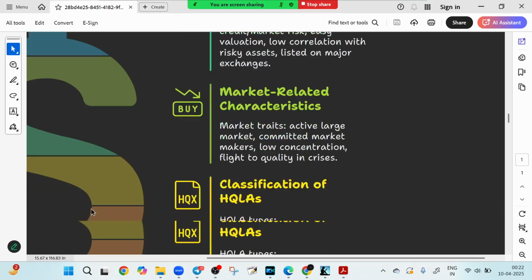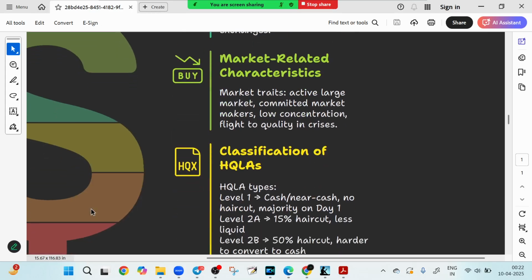Now if you look at the market-related characteristics, from a market view the asset must be actively traded in a large and deep market, right? It should have a committed market maker and low concentration, ensuring it holds its value even in a liquidity crunch. Low concentration and flight to quality in a crisis.